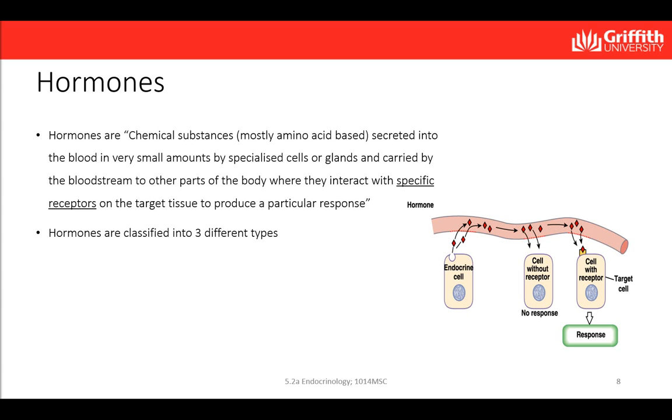Although a large variety of hormones are produced, nearly all of them are chemically classified into three main groups: amino acid-based hormones, steroids, and eicosanoids.